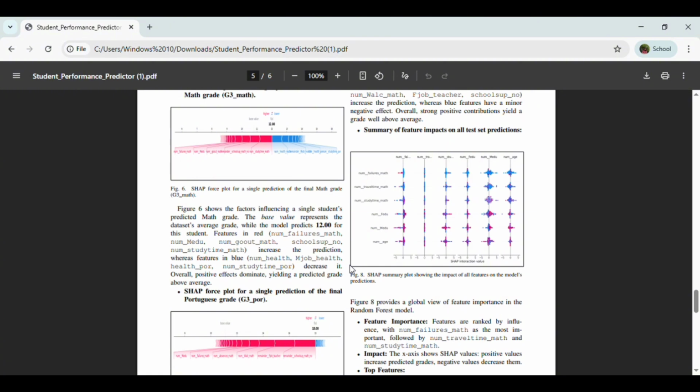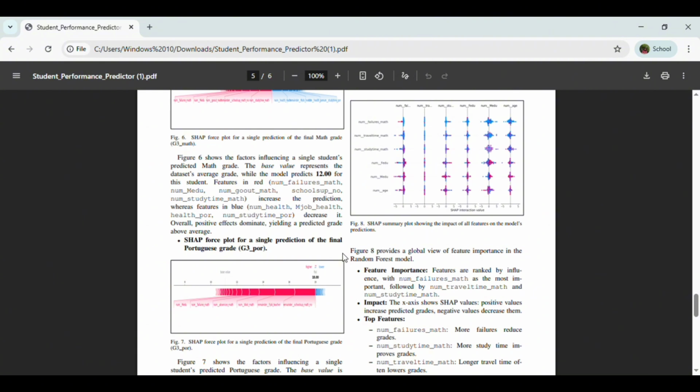Our analysis revealed 3 key determinants. The most significant factor was the number of past failures. This had the strongest negative correlation with final grades. The second was study time, which had a clear positive impact on predicted outcomes. And third, we identified travel time as another relevant factor, where longer commutes were associated with lower grades.